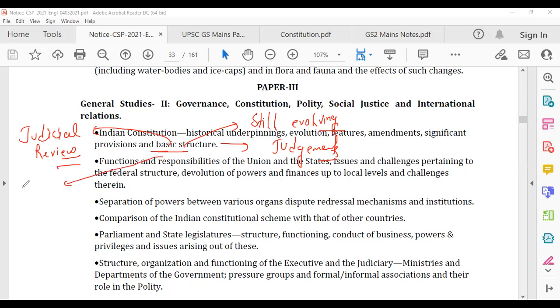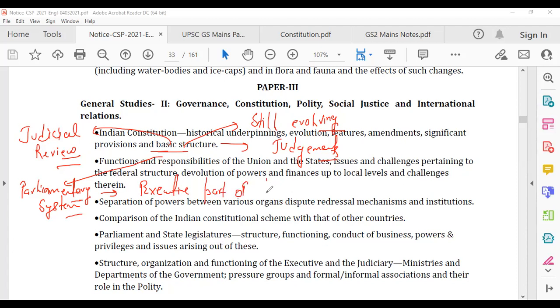Other, like parliamentary system. I'll make a separate video distinguishing between parliamentary and presidential system, because many people have confusion there. Many people feel like in parliamentary system, PM is the head; in presidential system, president is the head. That is not the case here. That is just a consequence. The basic core meaning of parliamentary system is that executive is part of legislature. Executive is responsible to legislature.